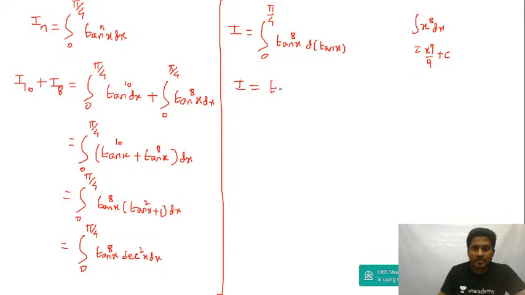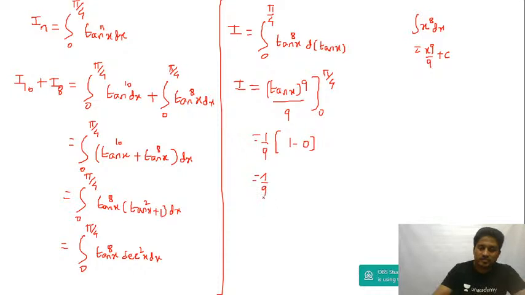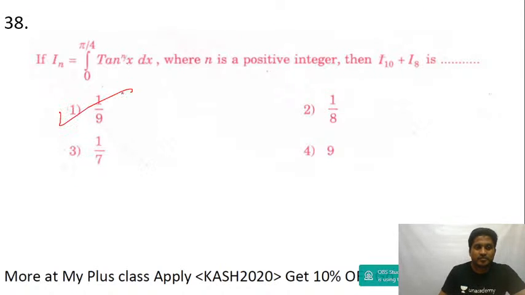This can be written as tan x to the power of 9 divided by 9 between the limits 0 to pi by 4. So this is 1 upon 9, upper limit tan 45 is 1, lower limit is 0. Answer is 1 upon 9. Yes, answer 1 by 9. Answer is option A. Now both are same.